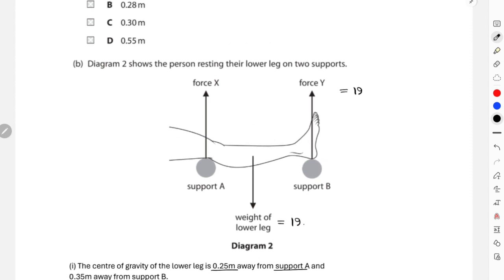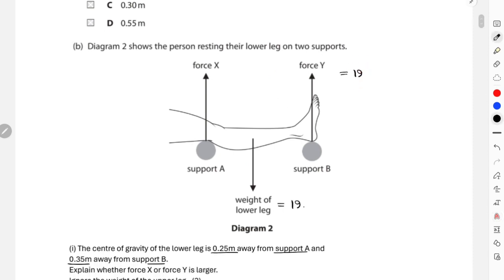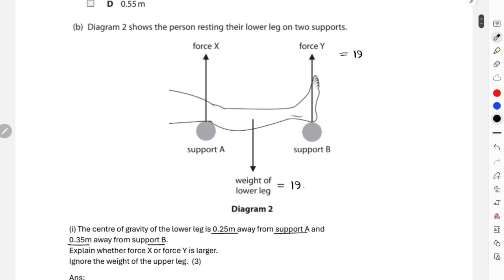And over here, I can understand that there are two forces acting on this section of the leg, and their summation should be 19 Newton meter. I also have their distances available: from support A to this center of gravity, the distance was 0.25, and from the center of gravity to support B, the distance was 0.35.